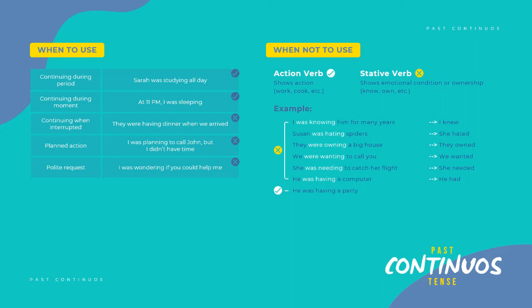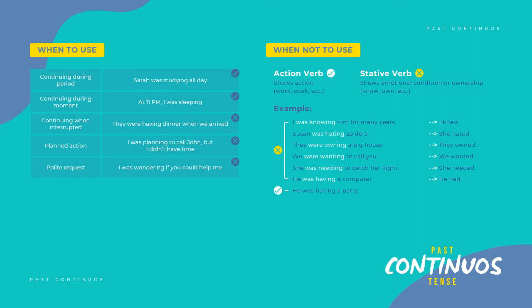There is one verb which is very interesting and very common which you should be aware of. And that's the verb to have. Now, to have sometimes has a stative meaning and sometimes it has a more dynamic meaning or action meaning. So, when it has a stative meaning, we cannot use it in this tense or in any continuous tense. But when it has other meaning, then we can.